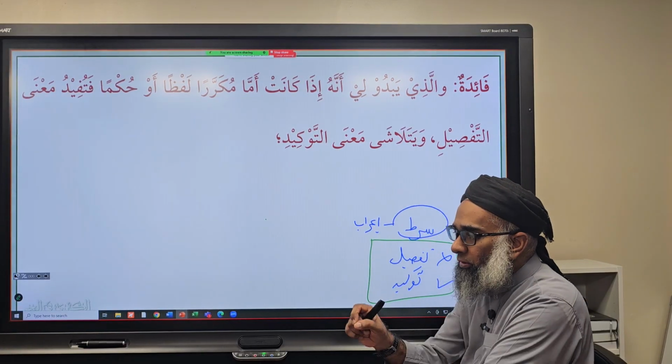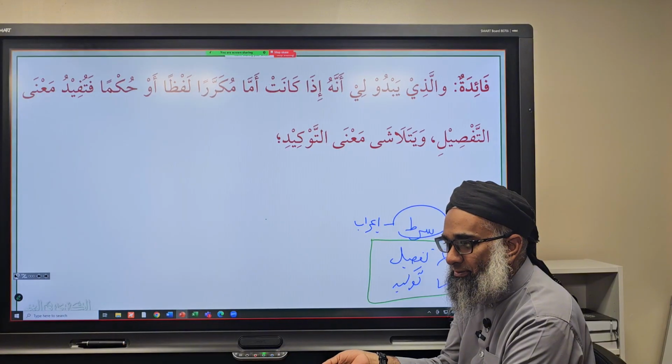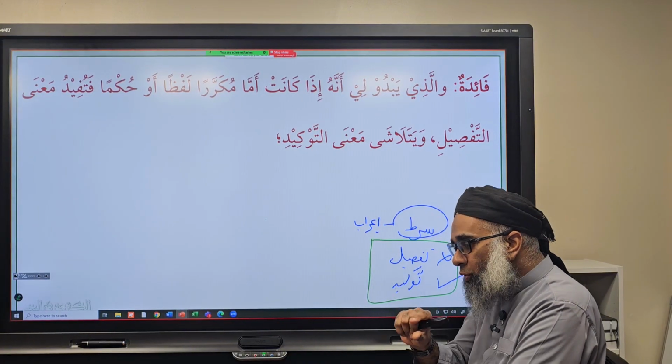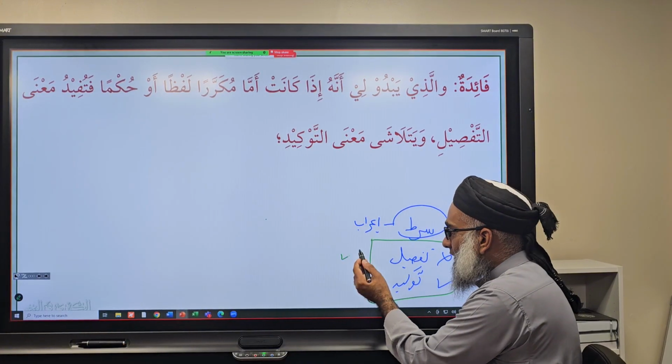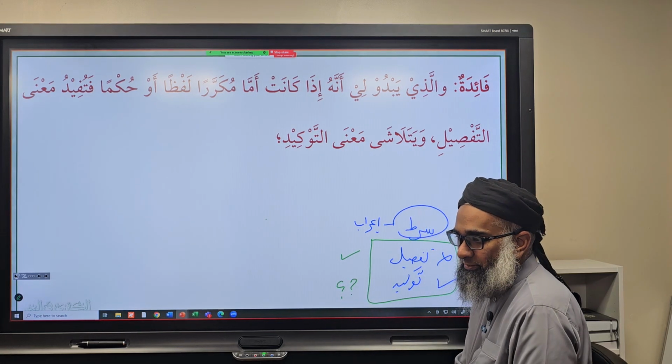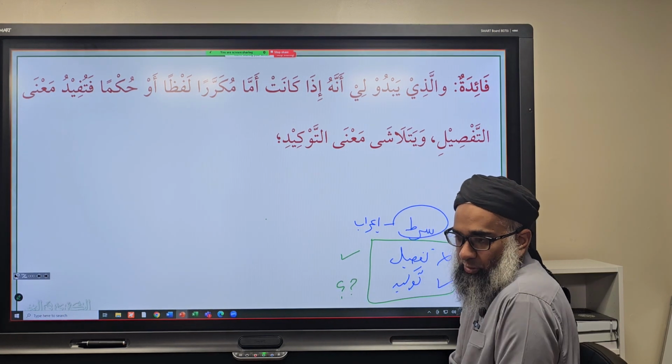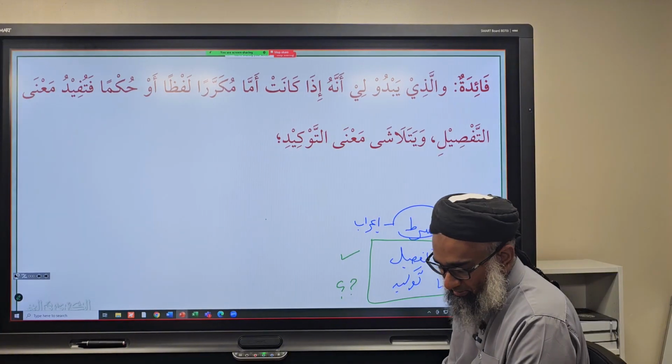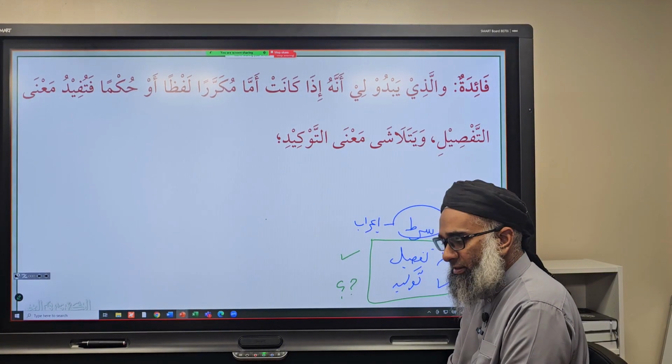If I say it on its own, the only possibility there is going to be what? Ta'keed. If you have two, then it's going to be what? Tafsil. Now does tawkeed remain in there as well? Maybe not. So it could or not. That's something we discuss and analyze in the books of tafsir and grammar, etc. But you get the meaning?